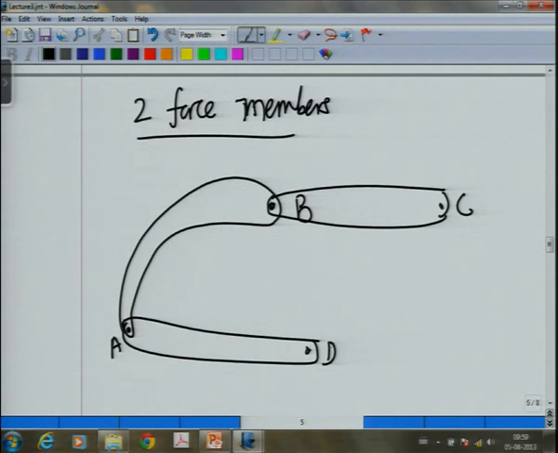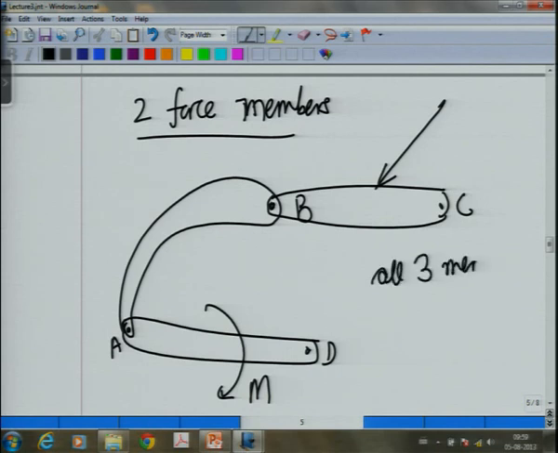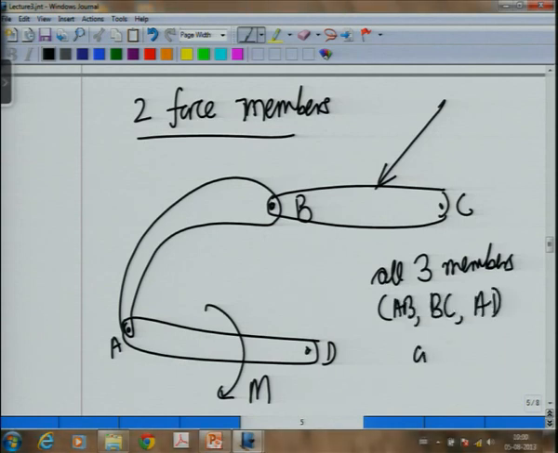It is a two-dimensional case I am talking of right now, and let us say on BC a force is acting, on AD a moment is acting. So, this is the loading and all the three members, that means AB, BC and AD, are light.